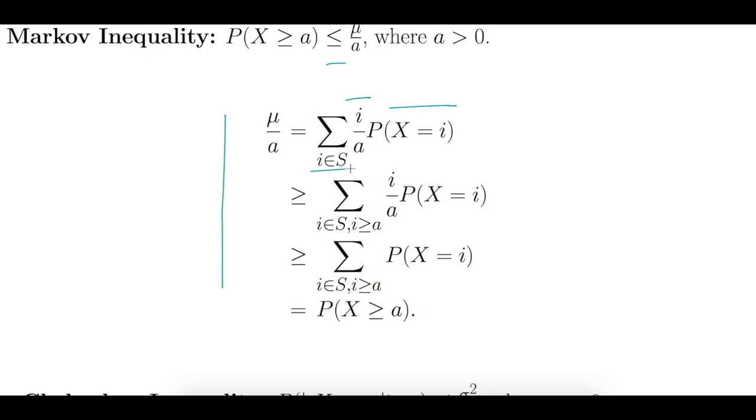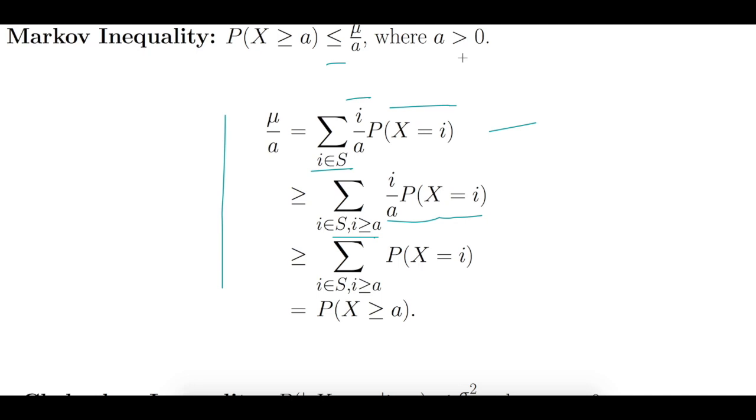Okay, so then this is always greater than, if we impose another condition on I, that I should always be greater than or equal to a, then obviously we are not changing the argument in the summation, we are only changing the limits of summation. Now we are summing over fewer terms. If we are summing over fewer terms, then I greater than a only constitutes a subset of our sample space. So then this summation is always less than or equal to this summation.